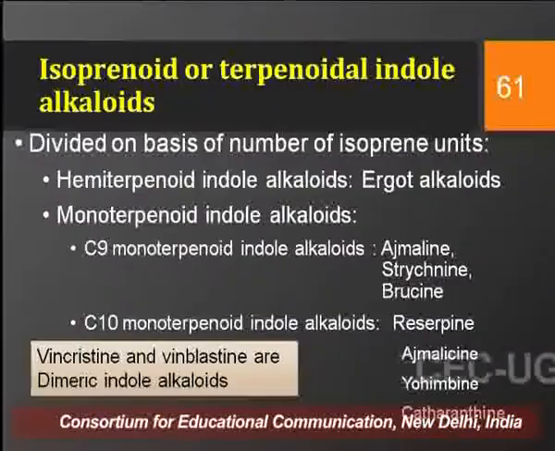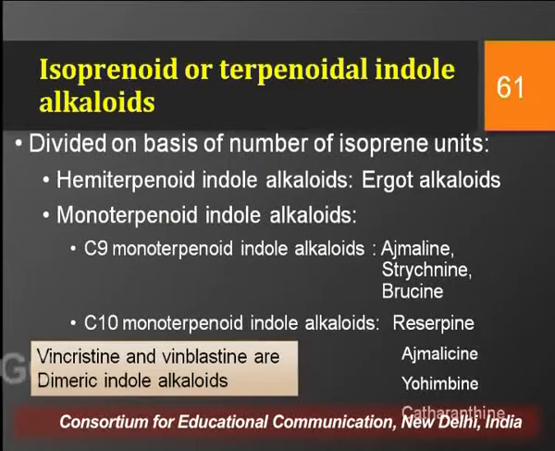Now coming on to the isoprenoid or the terpenoidal indole alkaloids, these are again divided on the basis of the number of isoprene units that are attached to the indole nucleus, and on that basis these are further categorized into hemiterpenoid and monoterpenoid indole alkaloids. Hemiterpenoid is one in which only one isoprene unit is attached to the indole nucleus, and the common examples are the alkaloids obtained from the fungus Claviceps purpurea, that is ergot, and the alkaloids are ergotamine and ergometrine.